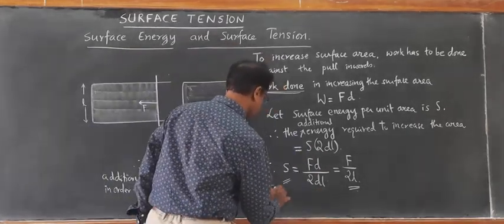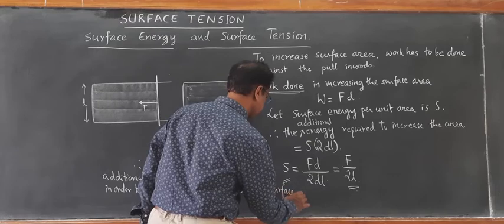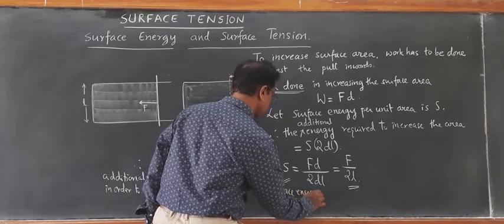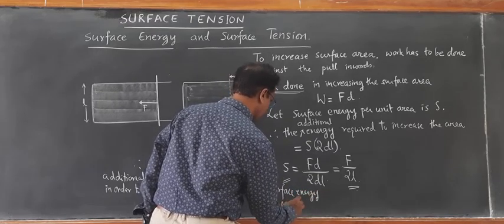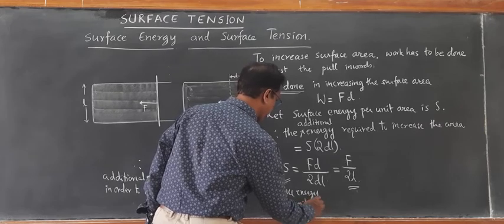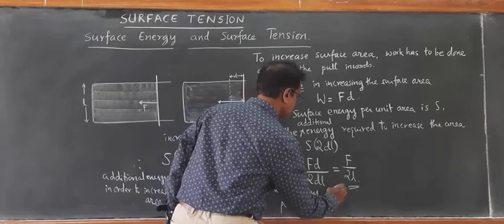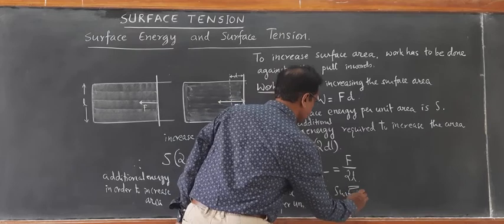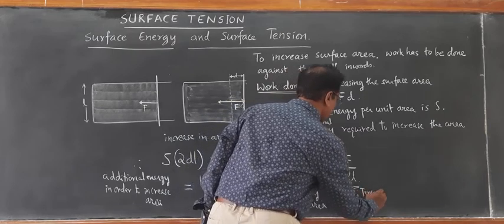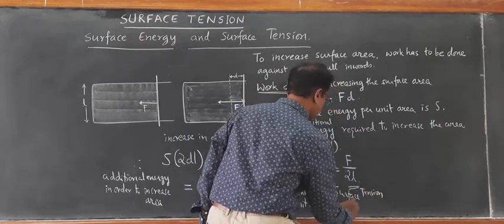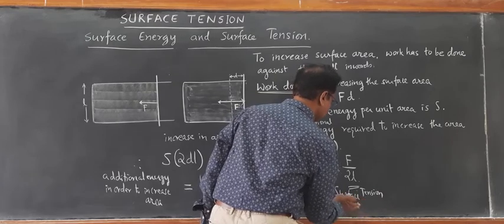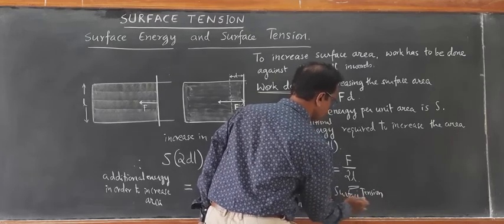Therefore, surface energy per unit area is equal to surface tension, that is force per unit length.